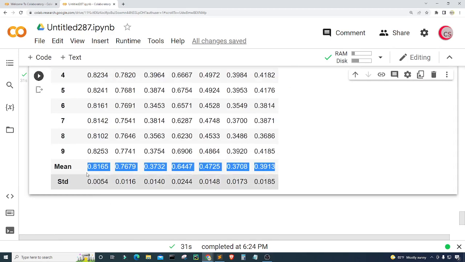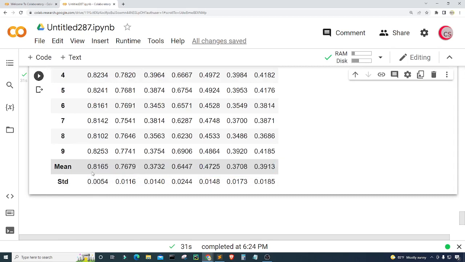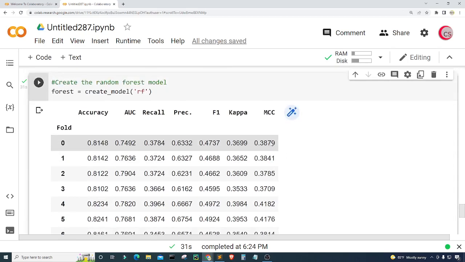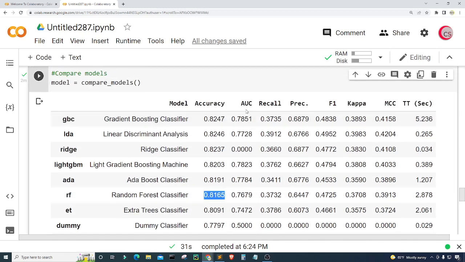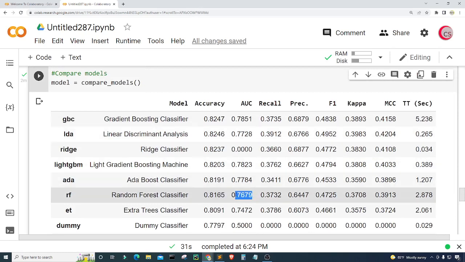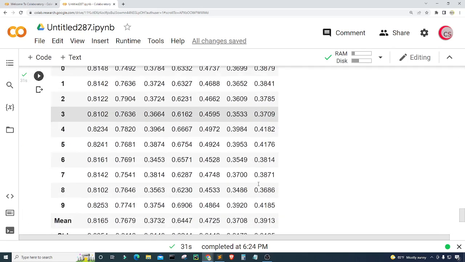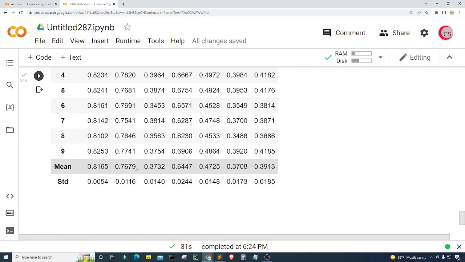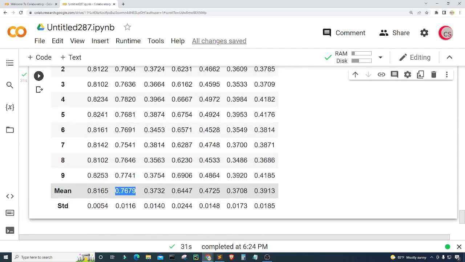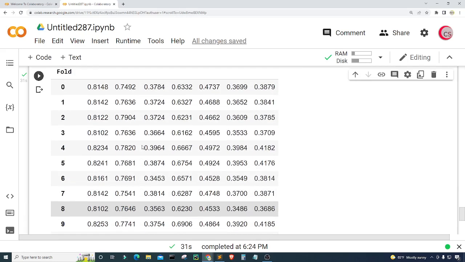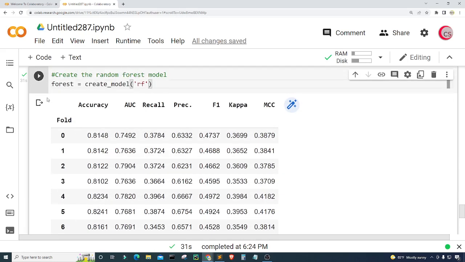This average here is 81.65% accuracy, and if we look at that random forest model, we can see 81.65% accuracy, and then the AUC is 76.79%. So let's look down here and we see 76.79%. All right, so it's just taking the average of the folds. So now we have our model created and stored in forest.